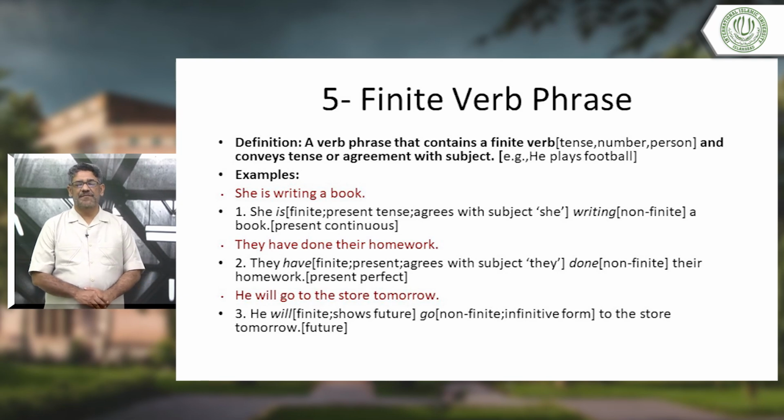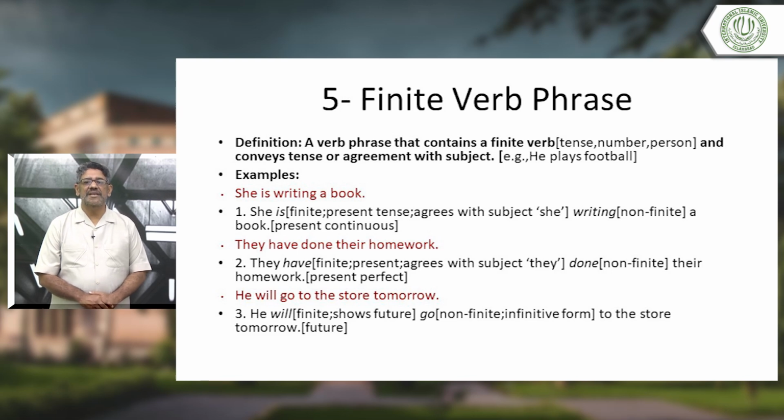Finite verb phrase. What is a finite verb phrase? A verb phrase that contains a finite verb and conveys tense or agreement with the subject. First of all, what is a finite verb? Finite verb shows tense, number, person. Tense, number, person. Okay, that is a finite verb.